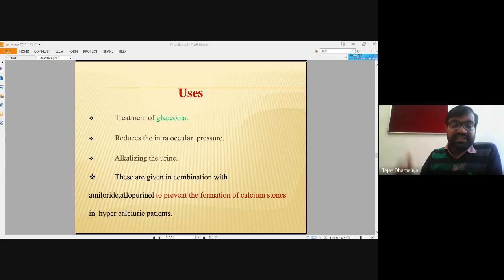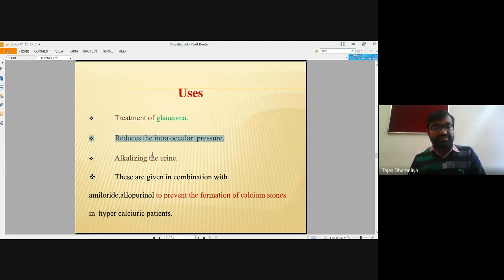For that we can take the help of diuretics, because diuretics are agents which reduce the body fluids. They increase the urinary output and try to reduce the body fluids present in our body, right? That way they reduce the intraocular pressure, and they are one of the drugs of choice, especially thiazide and thiazide-like diuretics, which can be widely used in glaucoma.